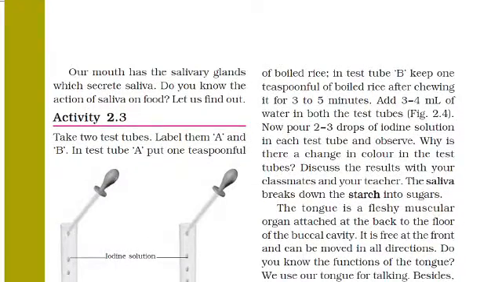Now our mouth has the salivary glands which secrete saliva. We secrete saliva when we are taking the food and when we are chewing the food. Saliva is secreted by the salivary glands. Do you know the action of saliva on food? They are asking what is the action of saliva on food.